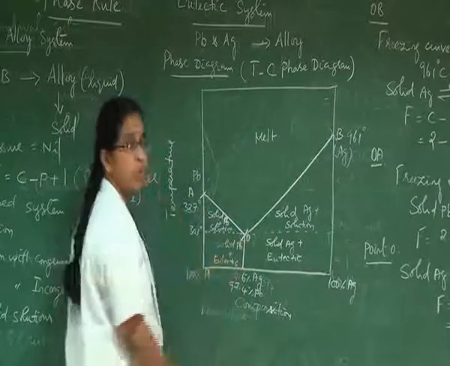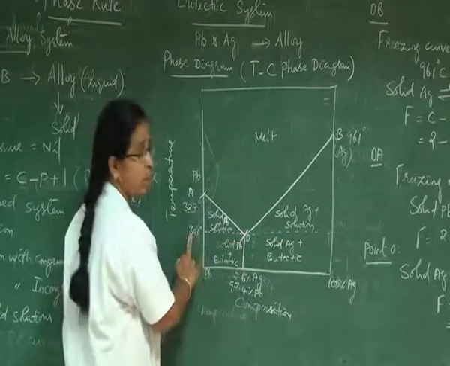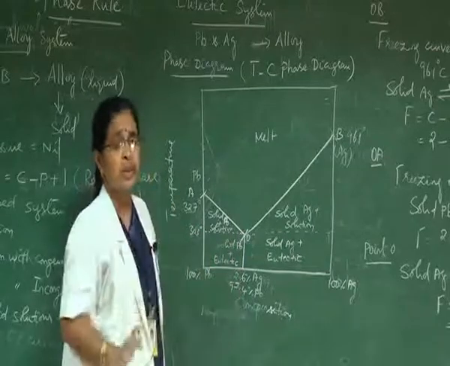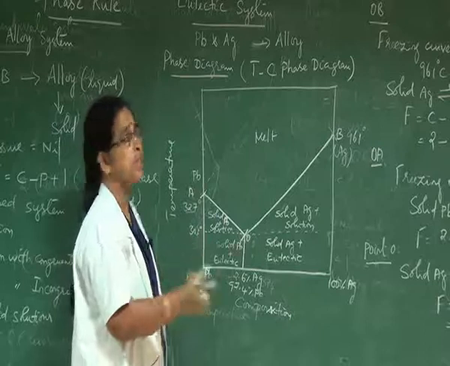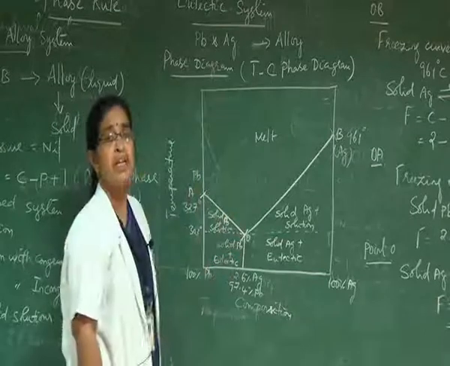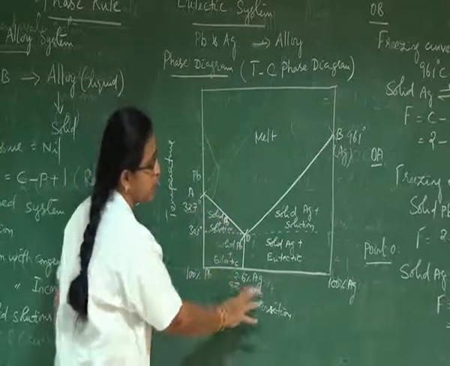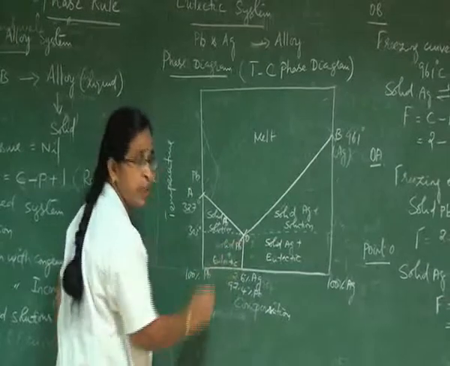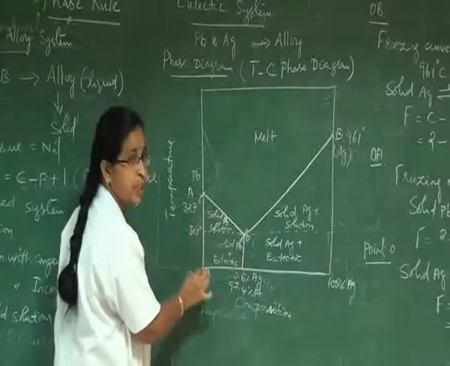Therefore, the system becomes zero variant at the point O, means the two factors, namely temperature and composition, are fixed values. Therefore, we say that the suitable composition for this lead silver binary alloy formation is 2.6% of silver and 97.4% of lead.